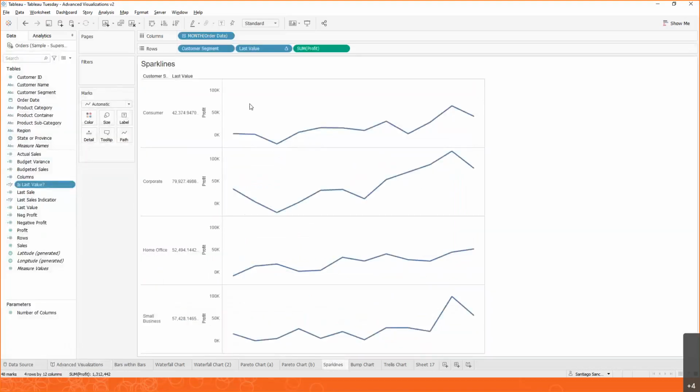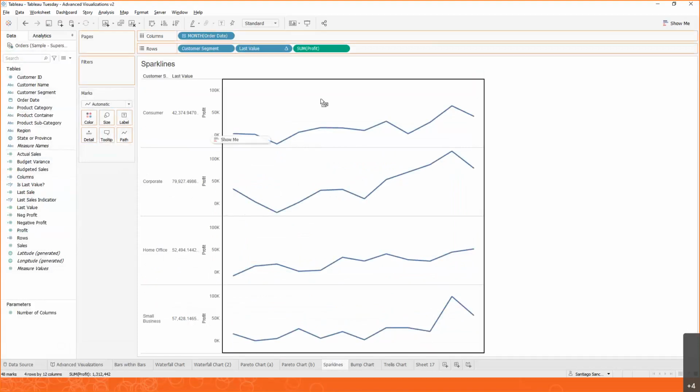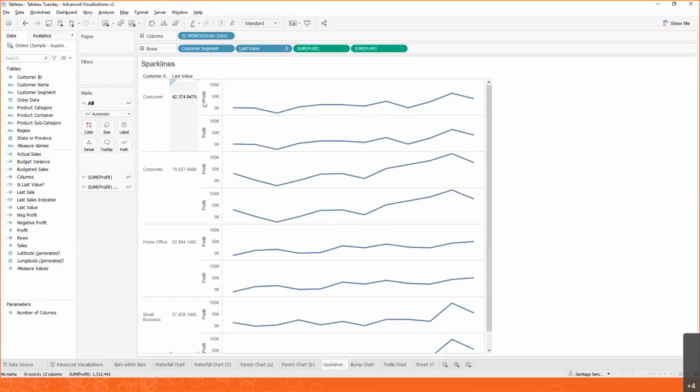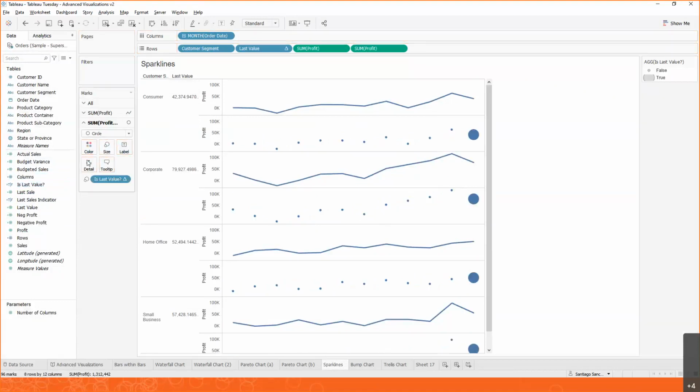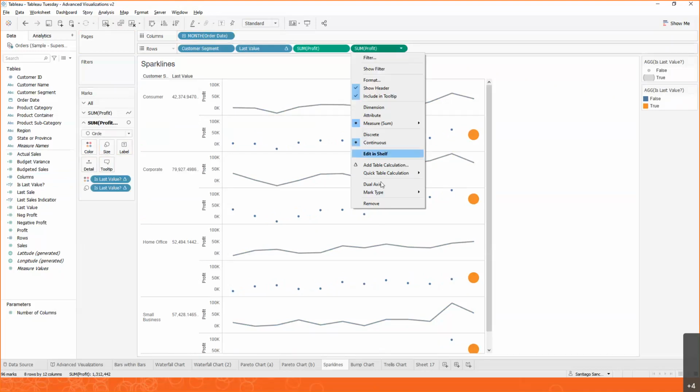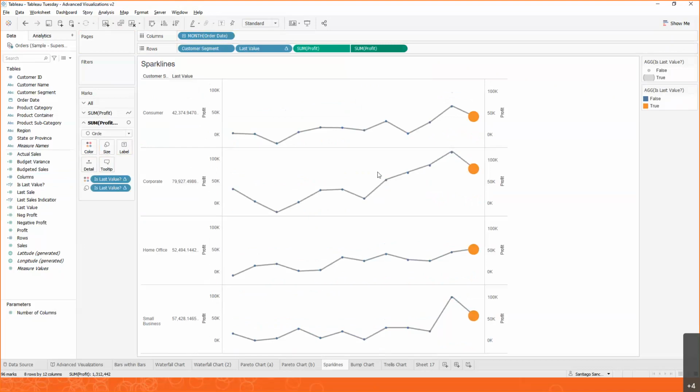We need to do two axes, right? So let's bring profit. That's great. We have a copy of profit. But then on the second profit, what we're going to do is change this to a circle. And we want to make sure that we only highlight the last value. Cool. So all we have left is to do a dual axis.